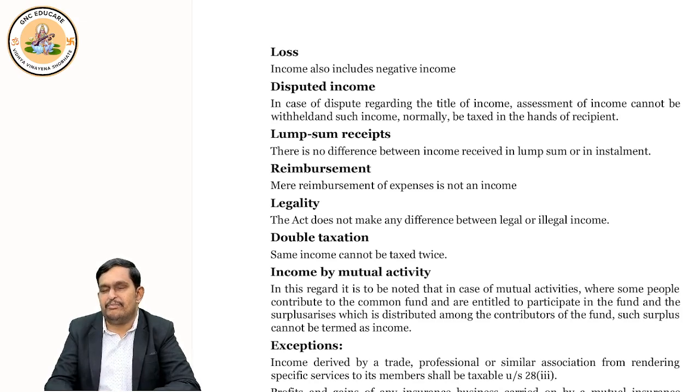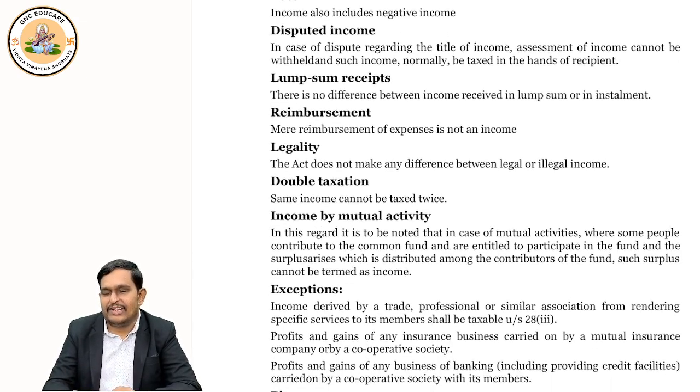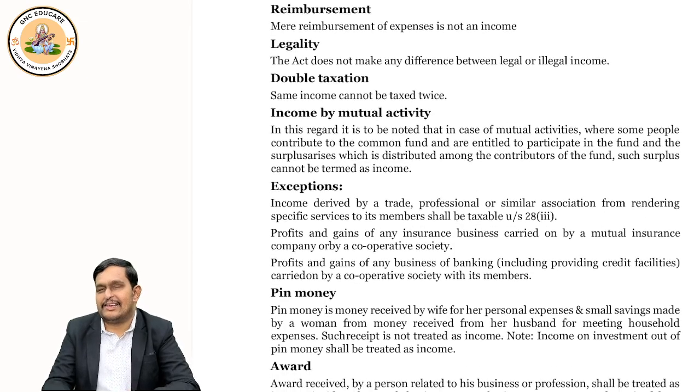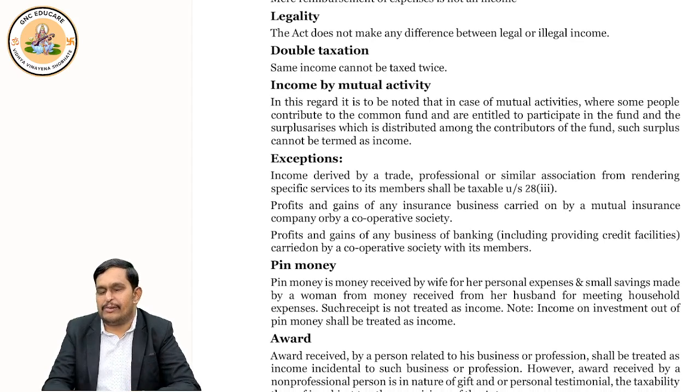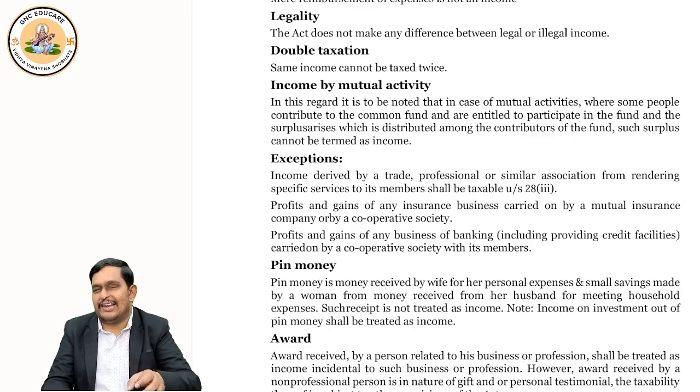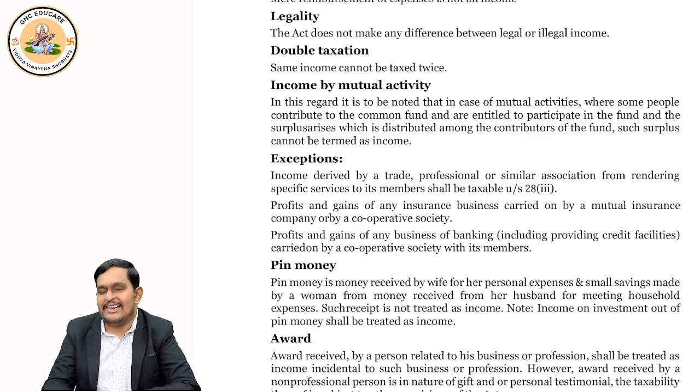Okay? Now, income may be legal, income may be illegal. Income tax doesn't have anything to do with that. Income tax is perfectly fine. First, let us collect the tax. There are many drug dealers who earn income. When the income tax department raids their premises, they catch hold of all that cash, which is obviously illegally earned. Income tax will collect its tax first and then hand over these destroyers of humanity to the Narcotics Control Bureau. And these people will never come out of jail. They'll be punished.